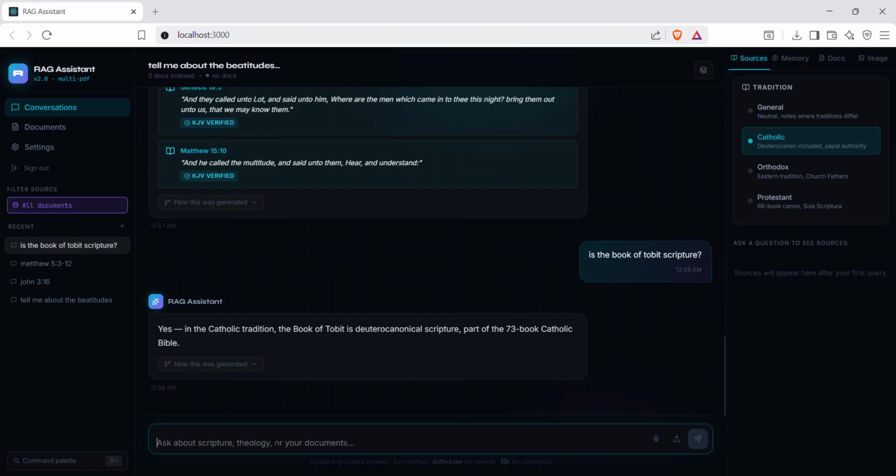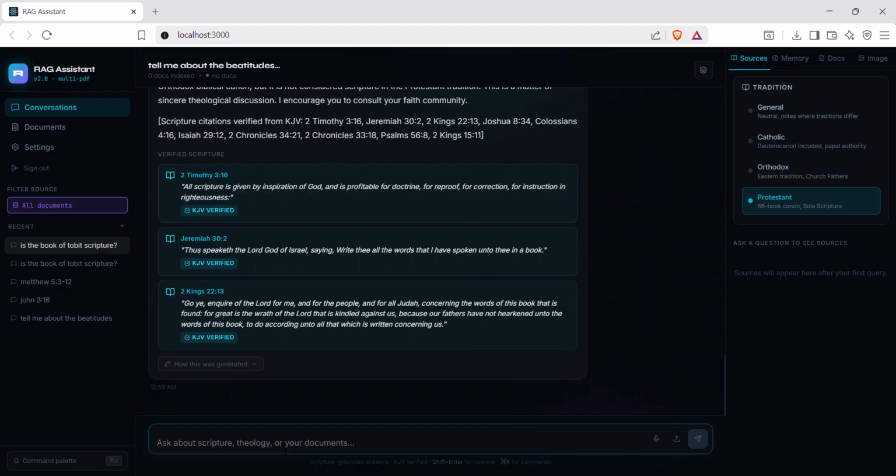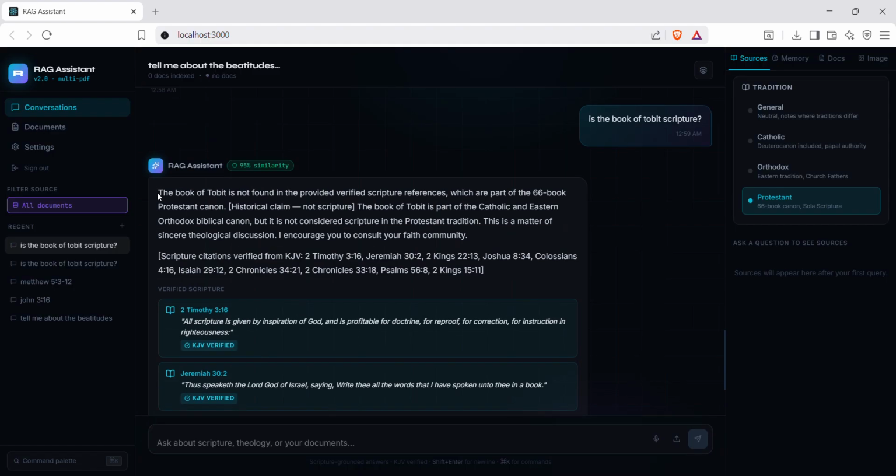Now let me switch to Protestant and ask the same question. So it has told that the book of Tobit is not found in the provided verified scripture reference, which are the part of the 66 book Protestant canon. So there is no hallucination, just denomination aware grounding.